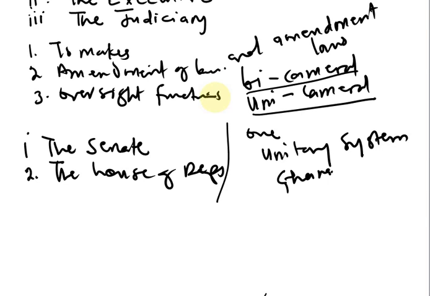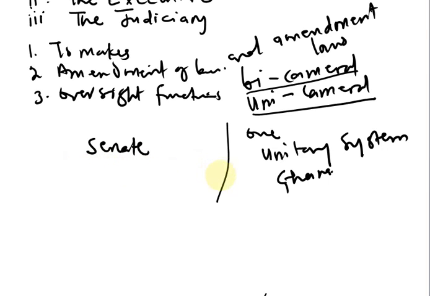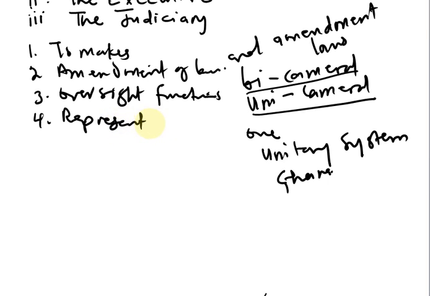That's another thing they perform. Now, the legislature's main duty is to represent the interests of the people that vote for them. Therefore, we can say number four is representation of the interest of the people.